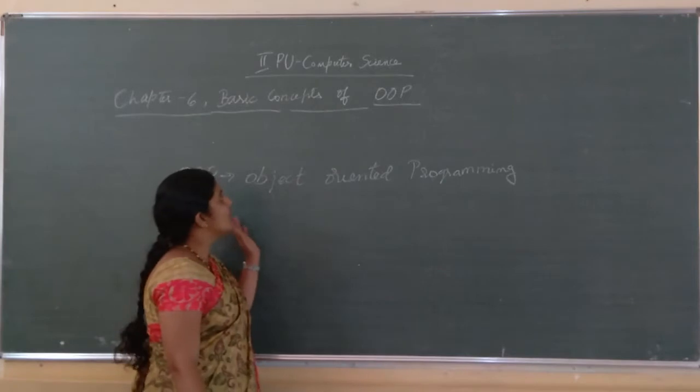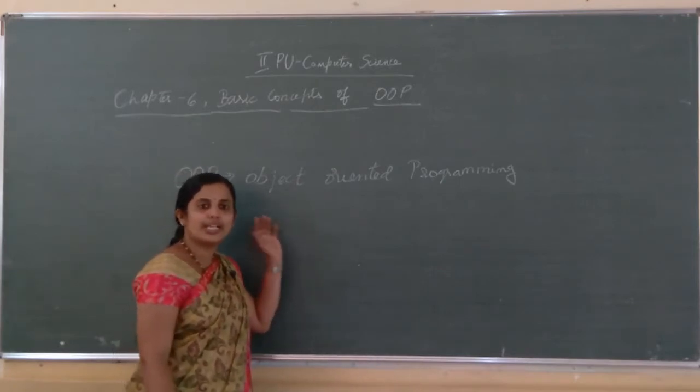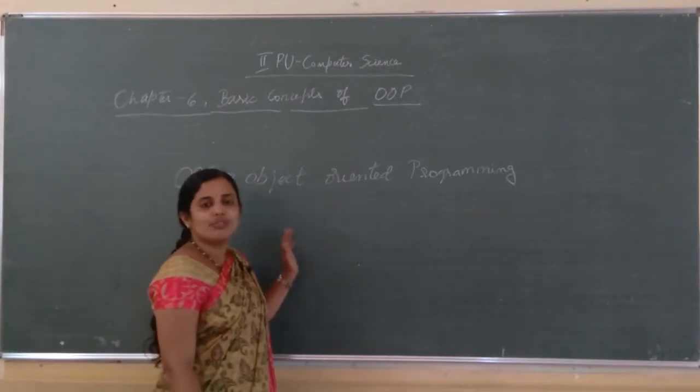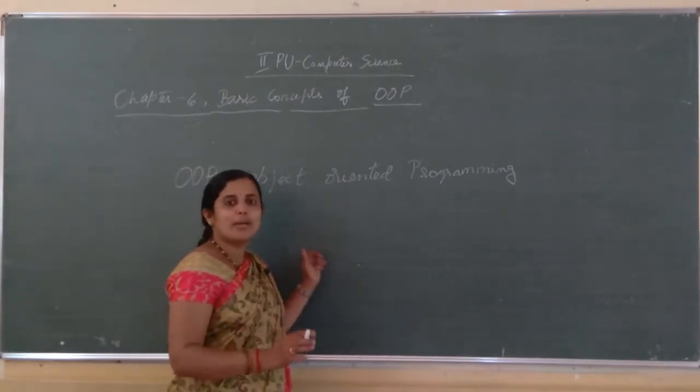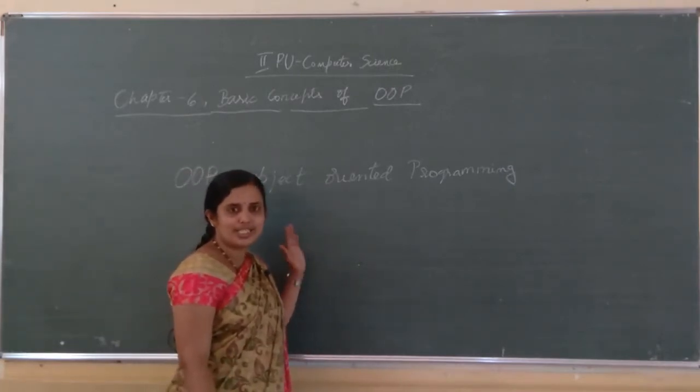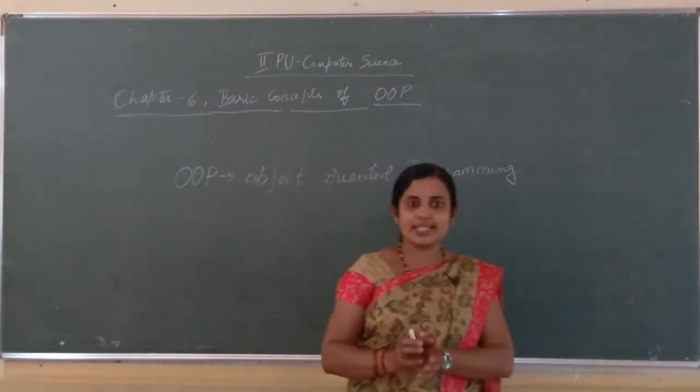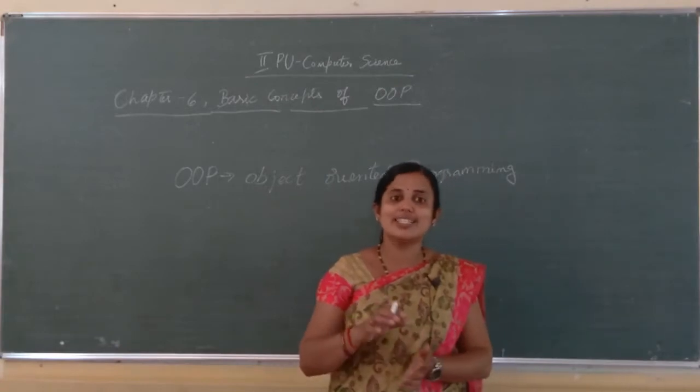OOP is an object oriented programming concept where data and functions are combined together into a single unit, where we place data and functions together inside a class.